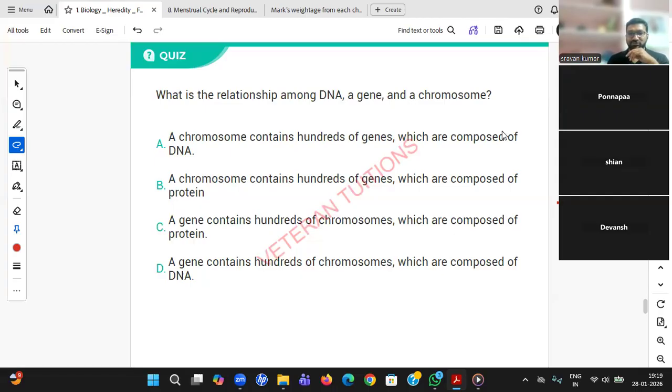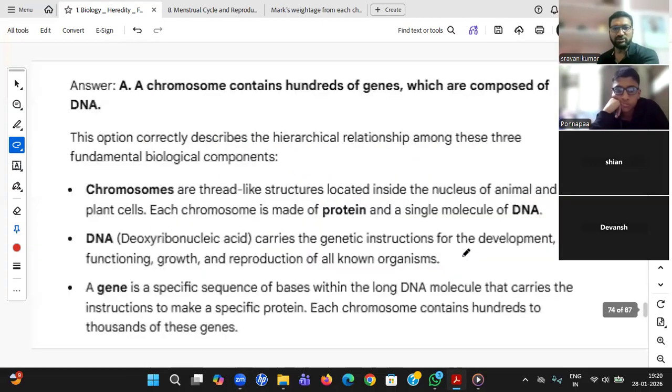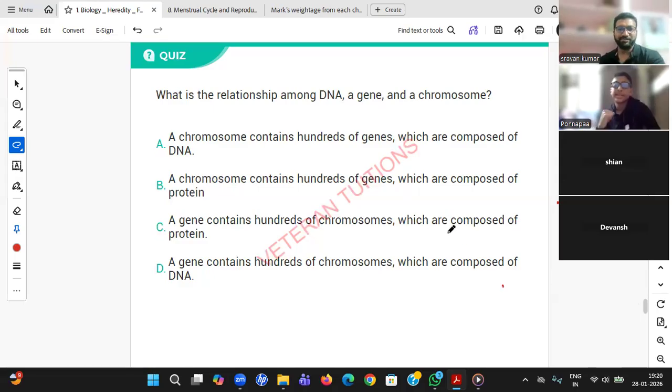Harshini, right answer. Very good, student. So the right answer is A. Ananya, right. Shayan, right answer. Megha, right. So student, the chromosome contains hundreds of genes which are composed of protein.